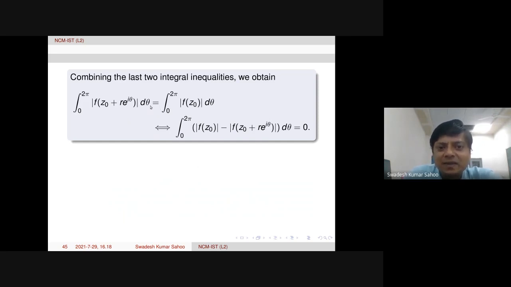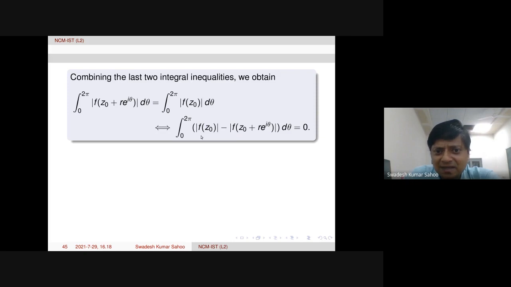Equality holds. Now when equality holds, these two integrals are equal, and again by properties of Riemann integral, we can take this inside. So then modulus of f of z naught minus modulus of f of z naught plus r e to the power i theta, d theta, is equal to 0. That means we bring this left hand integral to the right hand side, then simplify. This is equal to 0.